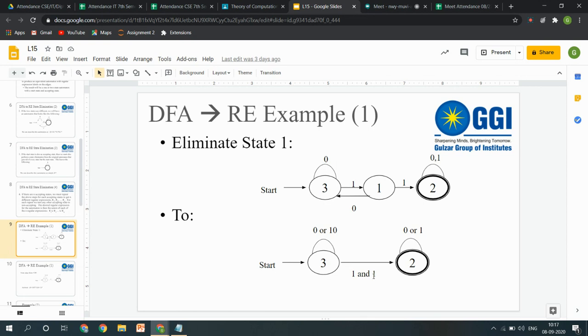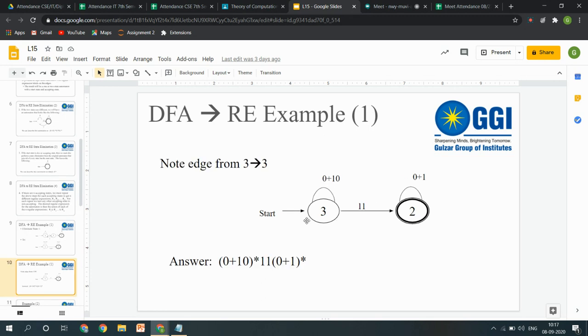So 1 and 1 is required. Next, what about this loop which is coming back? We can write it in a form where either you take 0 or you take another loop which is following 1 0. Now in this case, to move back to 3, 1 and 0 both are required. So the possibilities are either 0 or 1 0, and from here you can take either 0 or 1. I have just written all of these things over the loops.